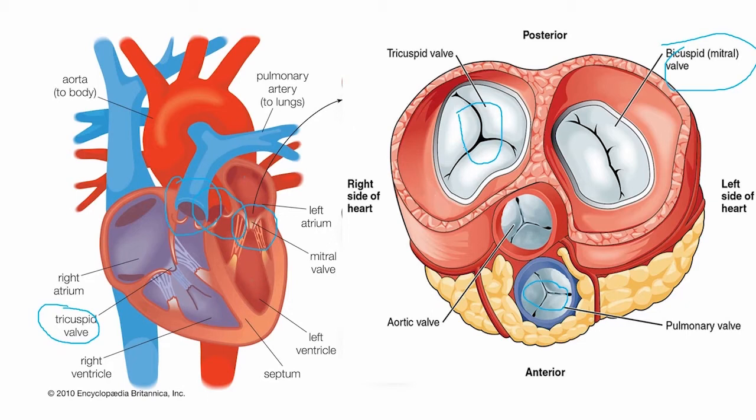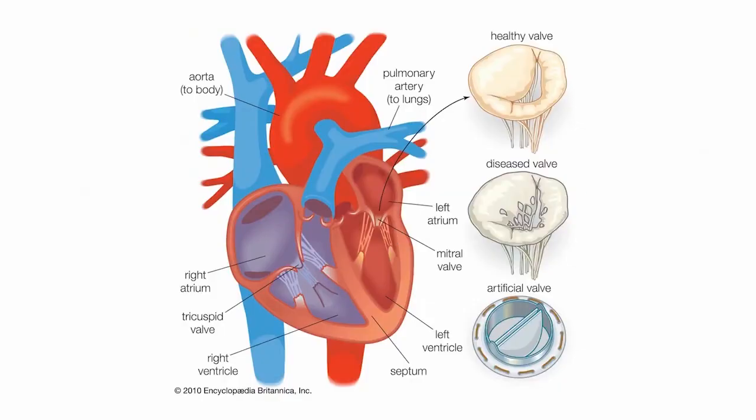So due to any reason, if any of these valves becomes dysfunctional, the blood flow will ultimately be restricted. To cure this situation, artificial valves are used. Here you can see a healthy valve that allows a regular and normal flow of blood through it, and this is the diseased valve which has worn out for some reason.